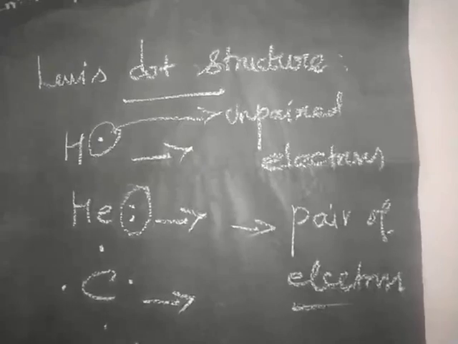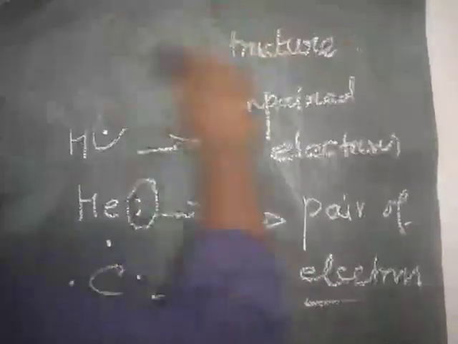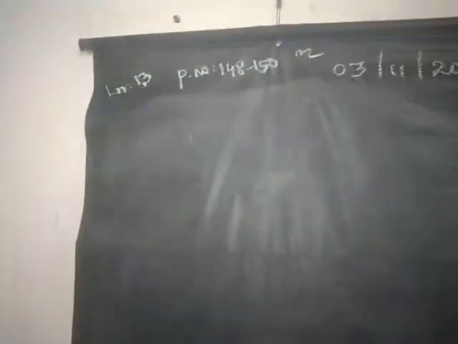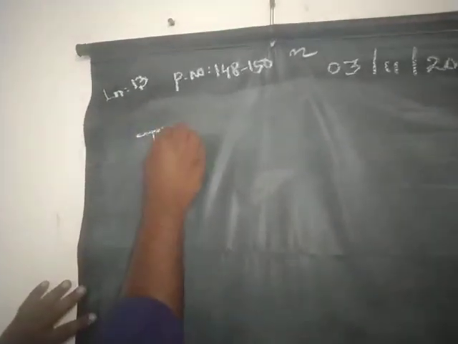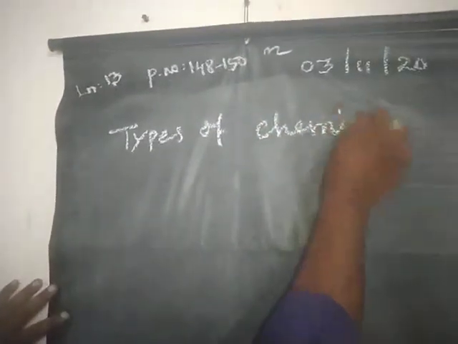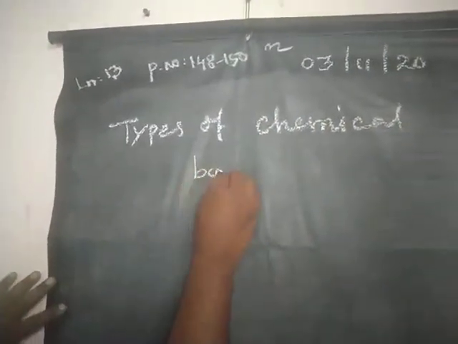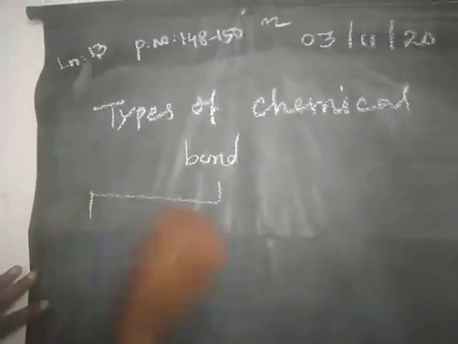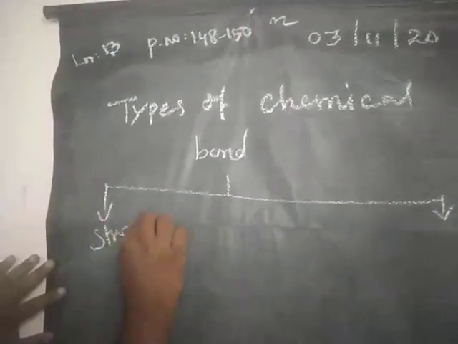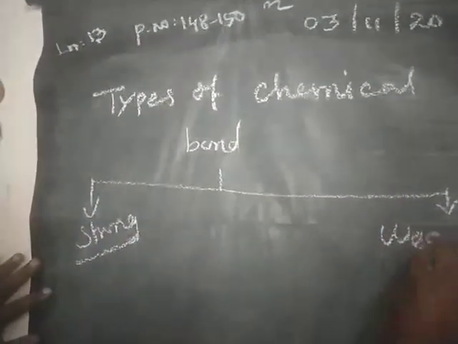Next one, types of chemical bond. Just look at the heading alone. One is strong, another one is weak.